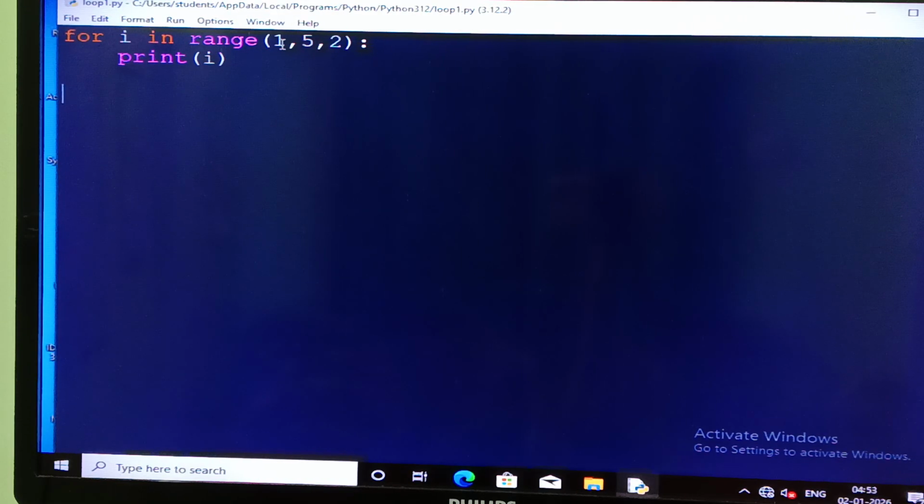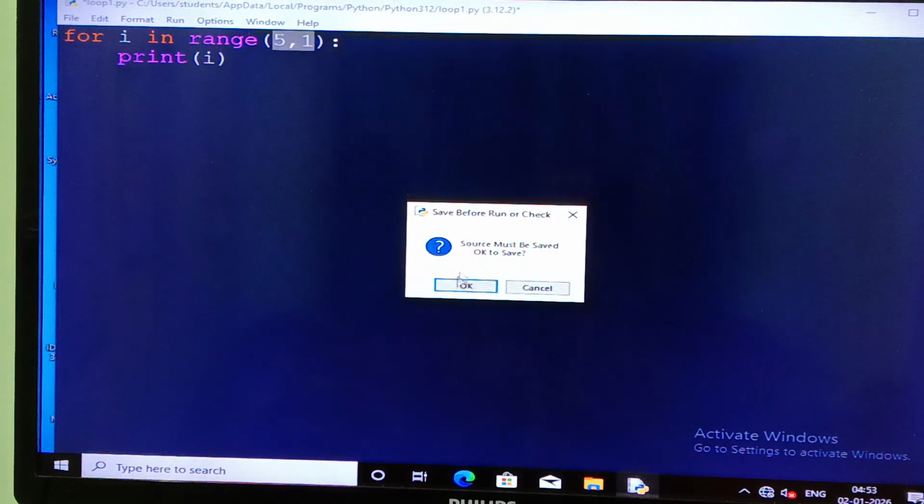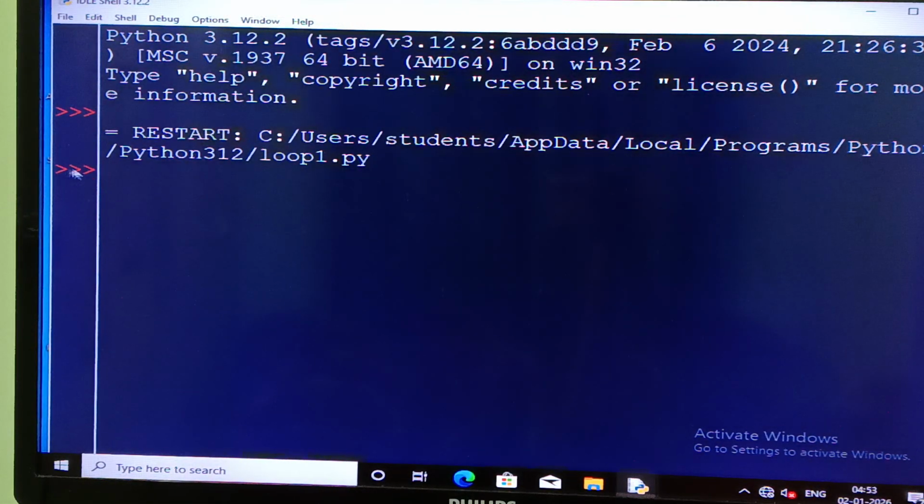Now I will show you the negative, reverse loop. So reverse loop means you write 5, comma 1. I told you no result will come, going from a greater number to a smaller number. Run this, run module. Okay, so you see this, nothing is coming, no result is coming.